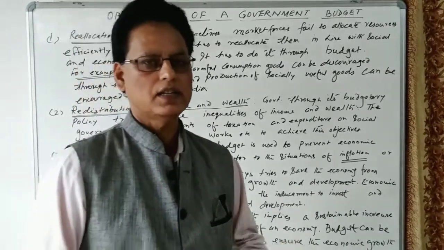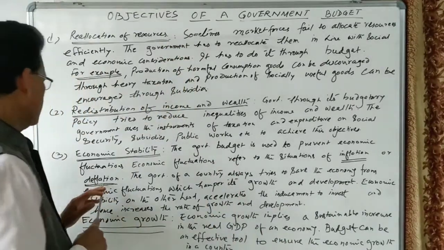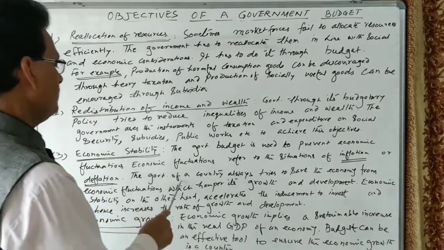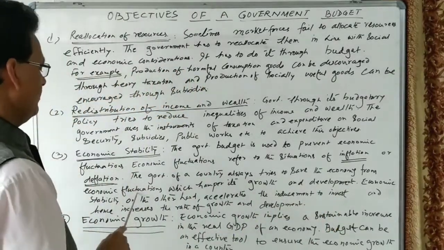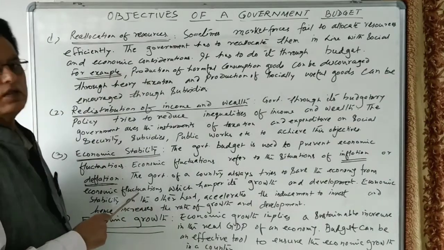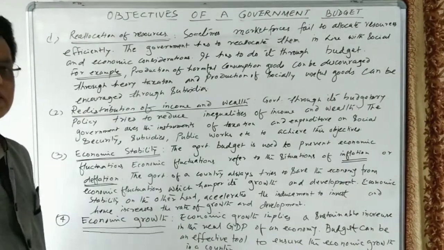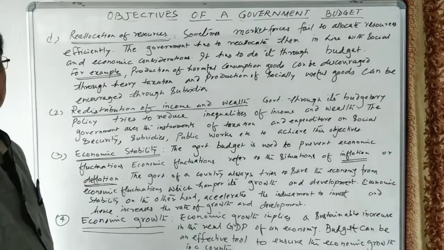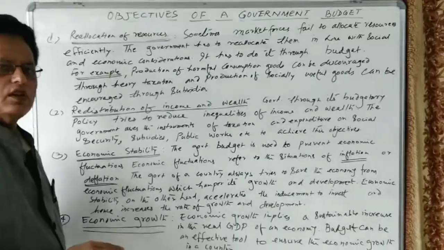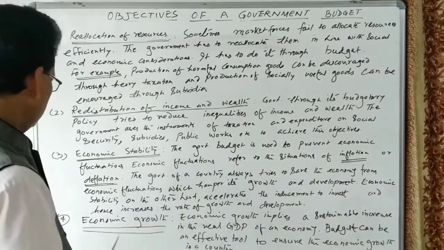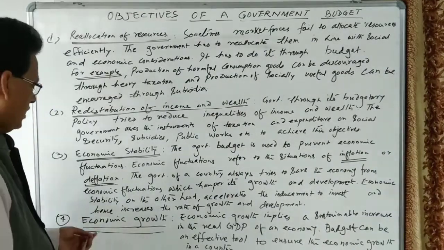Then certainly, let us see, the problem of deflation is solved. So the government of a country always tries to save the economy from economic fluctuation, from the situation of either inflation or deflation.